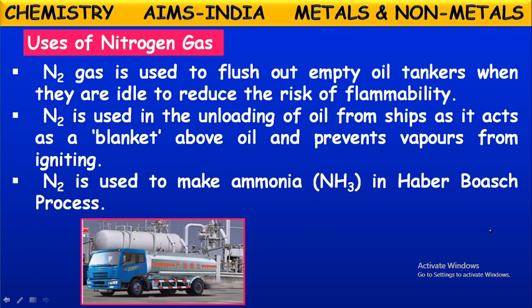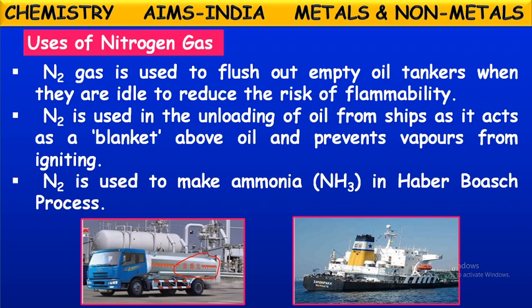See here the oil tankers. After unloading these, if any small quantity still remains, sometimes it may cause explosions and accidents. To avoid that, they flush nitrogen gas into these. Then totally the gas or liquid, whatever is present inside, will be flushed out, even from the ships also. Okay, to unload these oils, they use this nitrogen gas as a blanket on those.